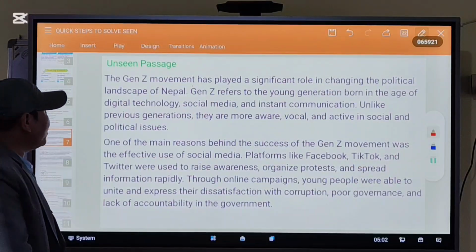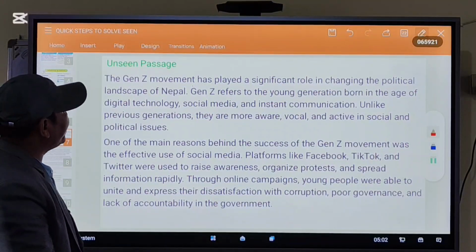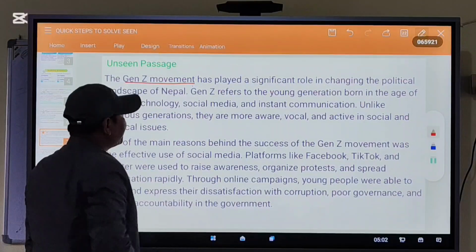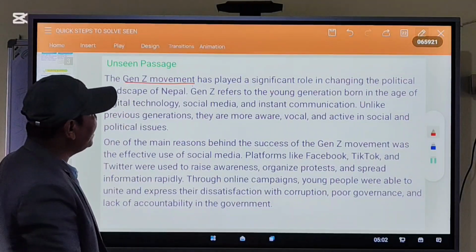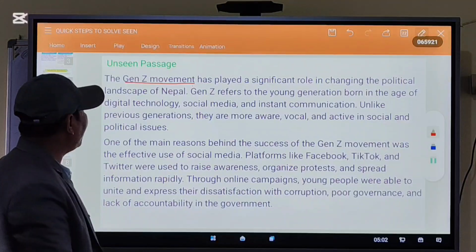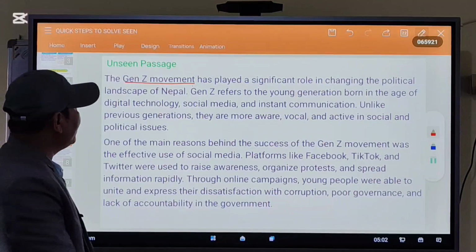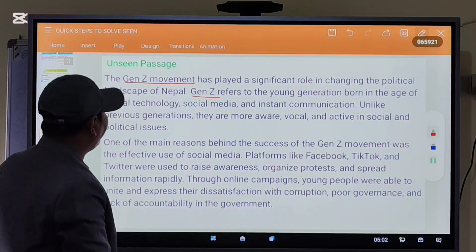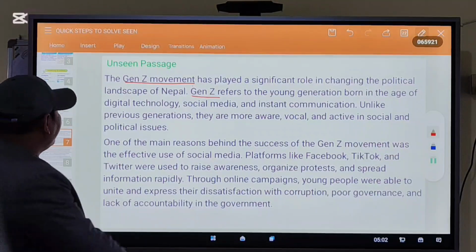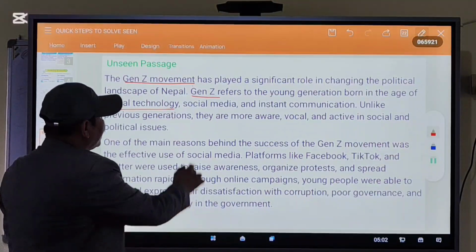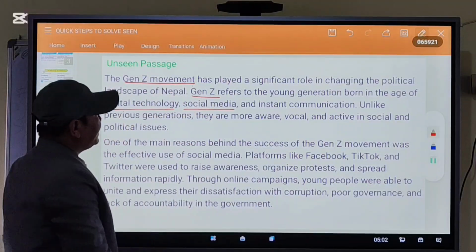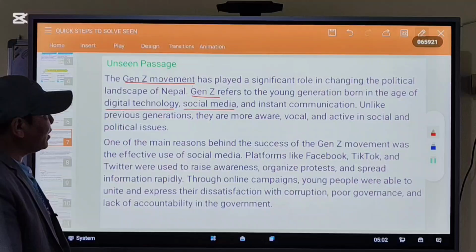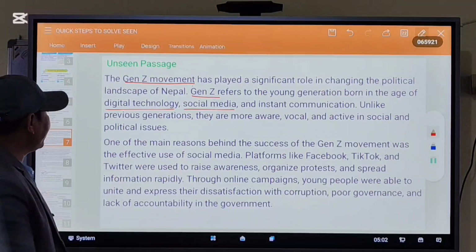The Gen Z movement has played a significant role. This is the keyword. Has played a significant role in changing the political landscape of Nepal. Gen Z refers to the young generation born in the age of digital technology, social media, and instant communication. Unlike previous generations, they are more aware, vocal and active in social and political issues.